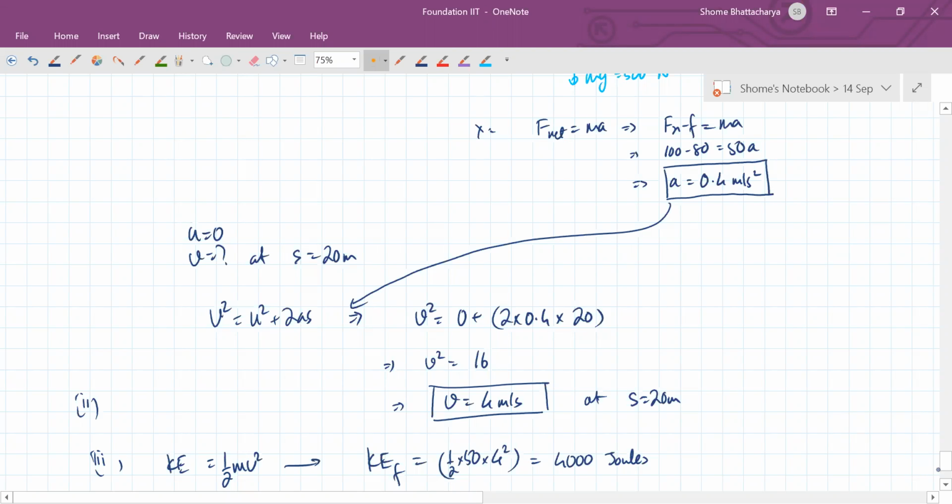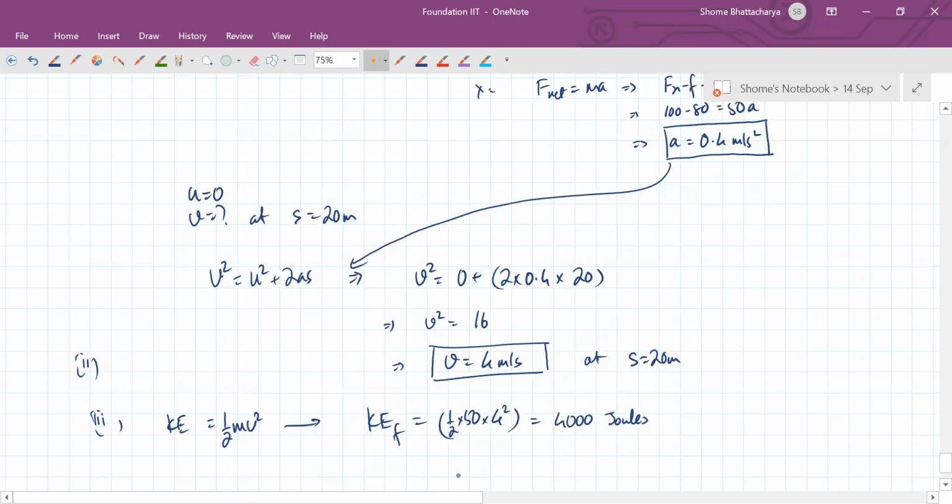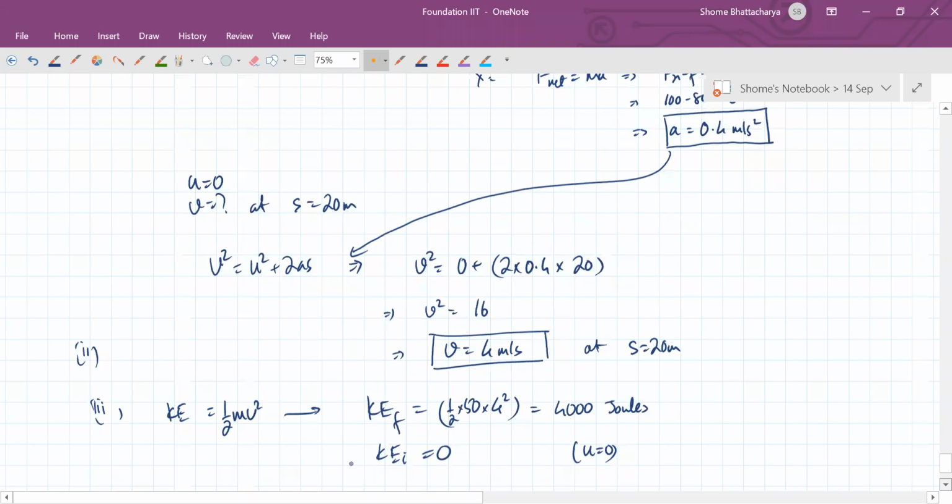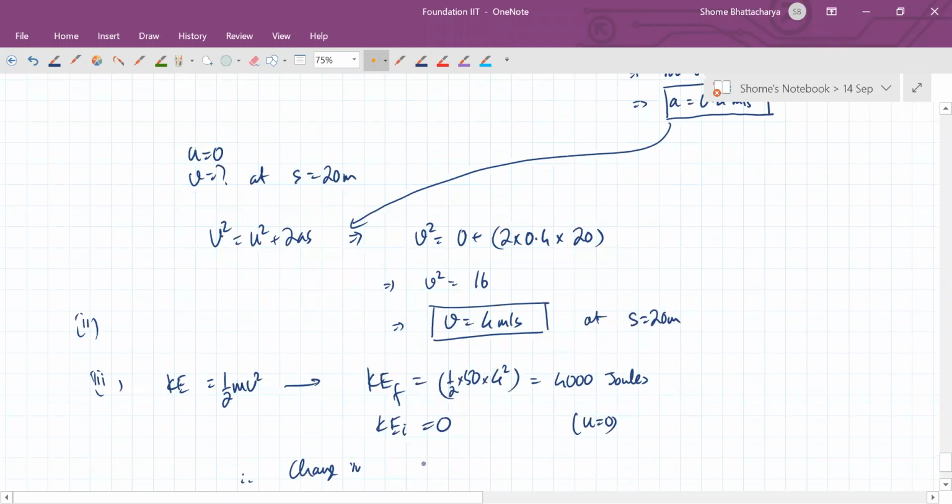Whereas the initial kinetic energy was 0 because the initial velocity was 0. So the change in kinetic energy, what we write as delta KE, is plus 4000 joules. The kinetic energy of the block has increased by 4000 joules.